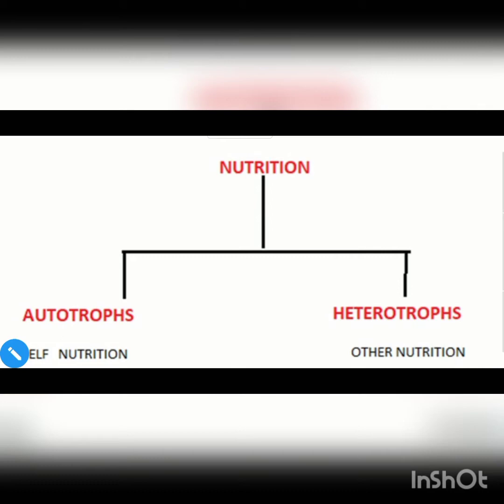Autotroph. The term autotroph comes from two words. Auto means self and troph means nourishment or nutrition. So autotrophs means self nutrition. That is, all green plants and some bacteria are called autotrophs because they are capable of preparing their own food.